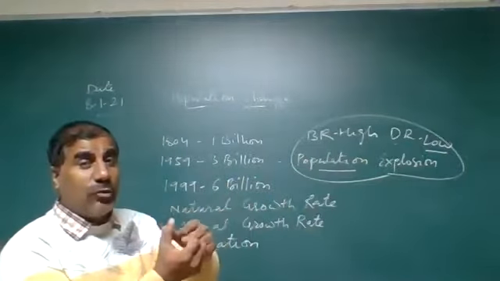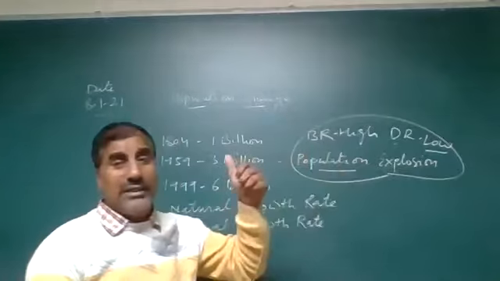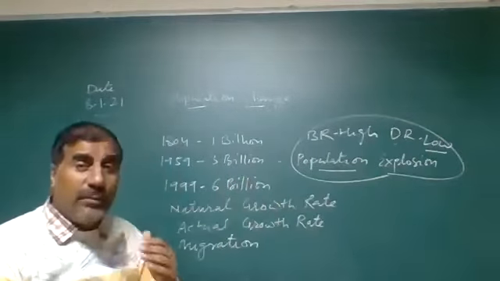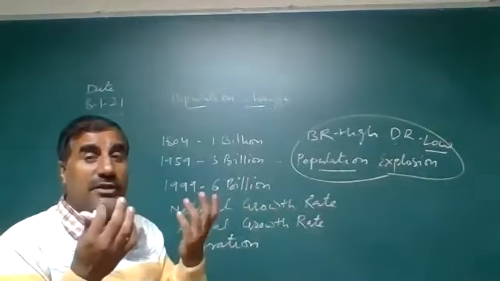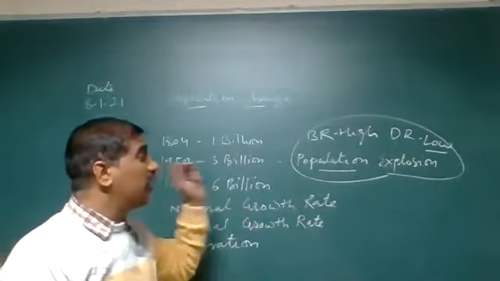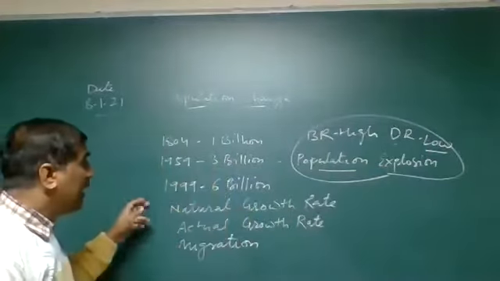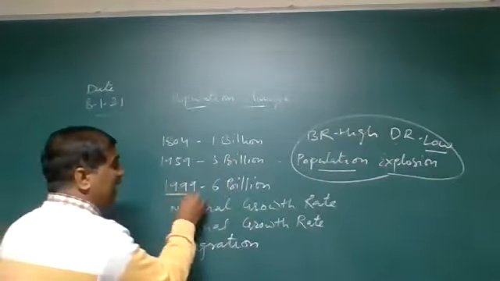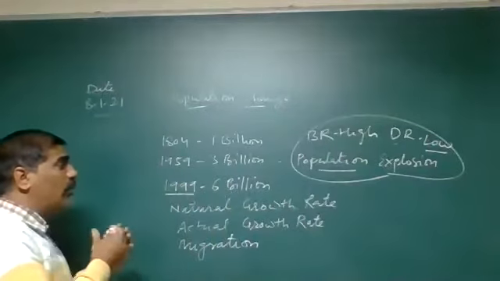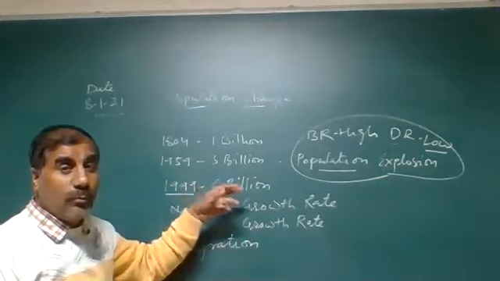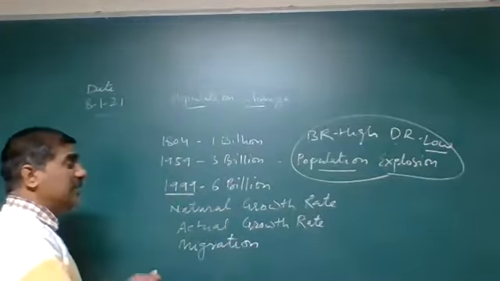Death rate was controlled compared with the बर्थ रेट, इतनी कंट्रोल नहीं हुई जितनी डेथ रेट कंट्रोल हो गई. That's why population increased suddenly. This is known as the population explosion. And after a few years, in 1999, after 40 years, population increased to 6 billion.